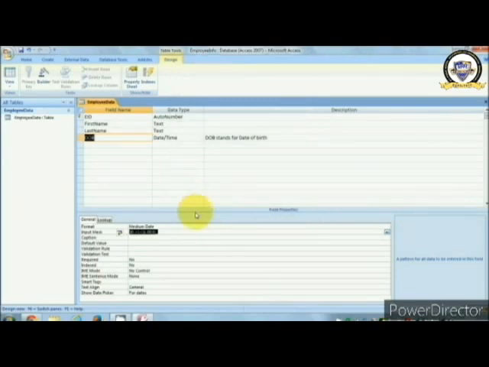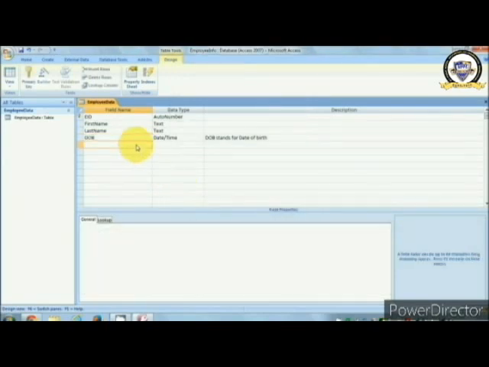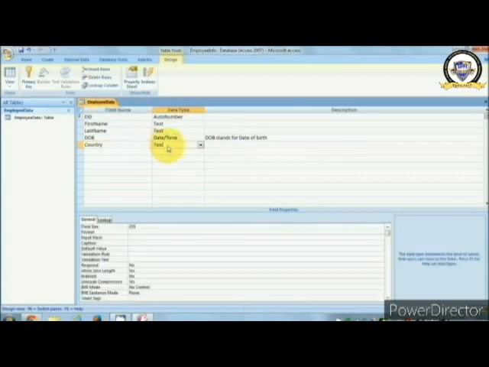Now we create the country of the employee. So here we have selected the country of employee. Then the country's name should be text. For example, if your company is located in a specific country, for example USA, then you have to give a default value for the column.